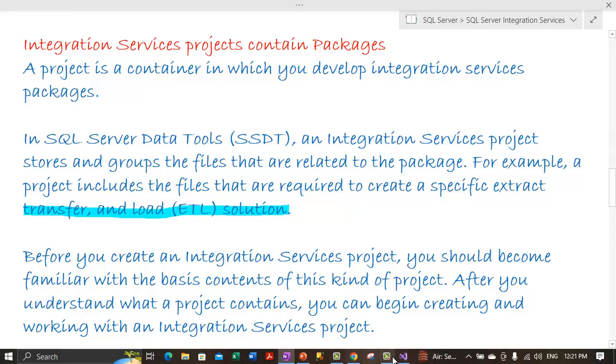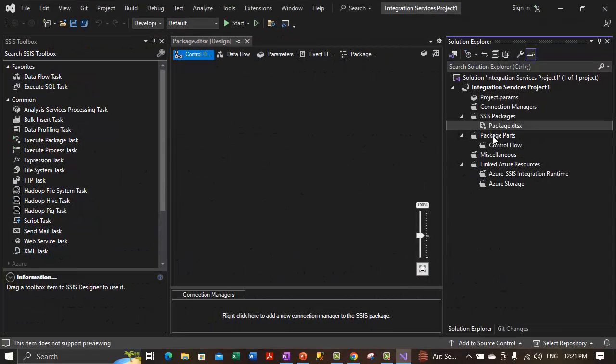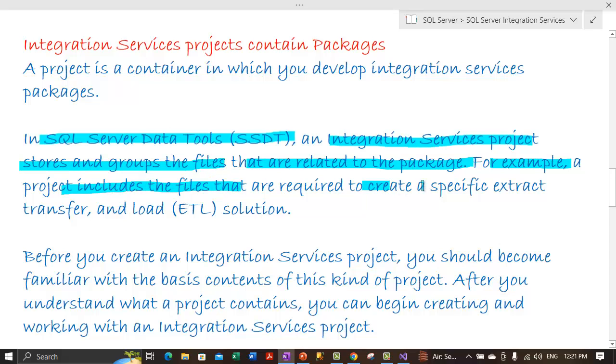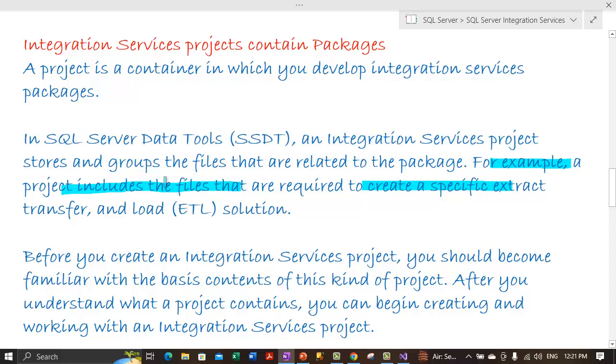So we have basically packages. This is the package file, and we can define an ETL solution within this package. So this is what it is saying, that in SQL Server Data Tools, an integration services project stores and groups the files that are related to the package. An example is, a project can include the files that are required to create a specific ETL flow solution.